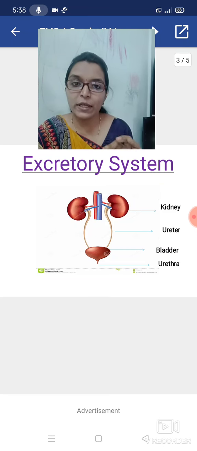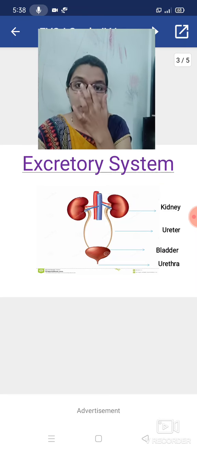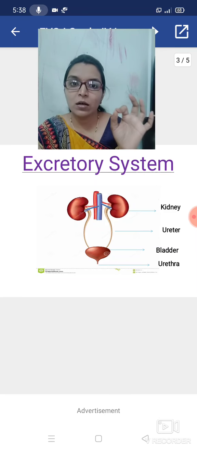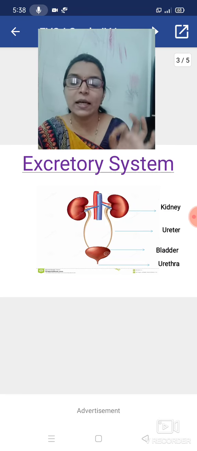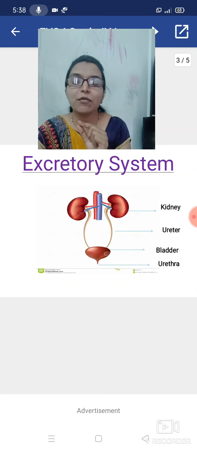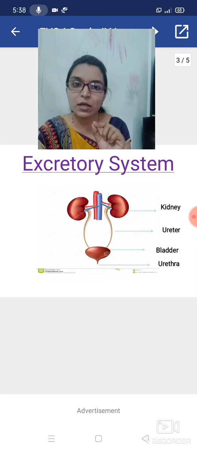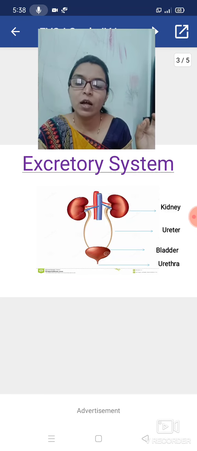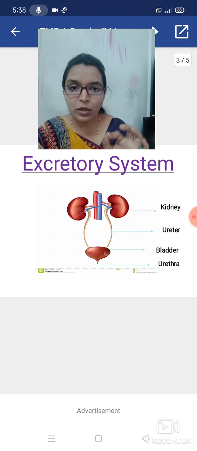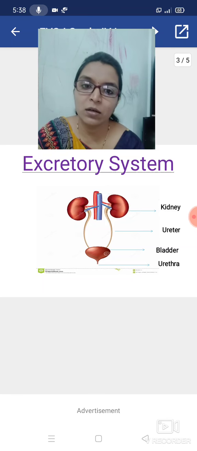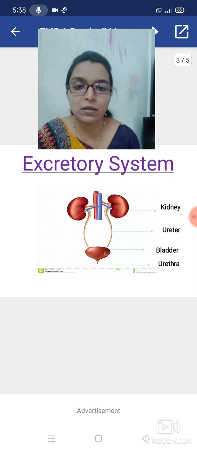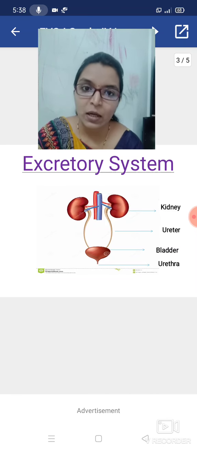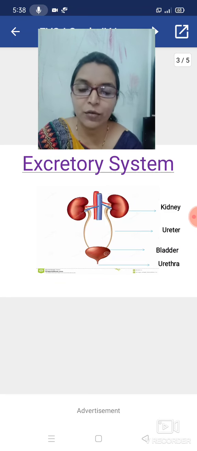In your EVS notebook, that is EVS 1, put the heading of lesson number 3, excretory system, and after that write the question: draw the diagram of the excretory system with labels. Okay, and then draw like this diagram on page number 12.